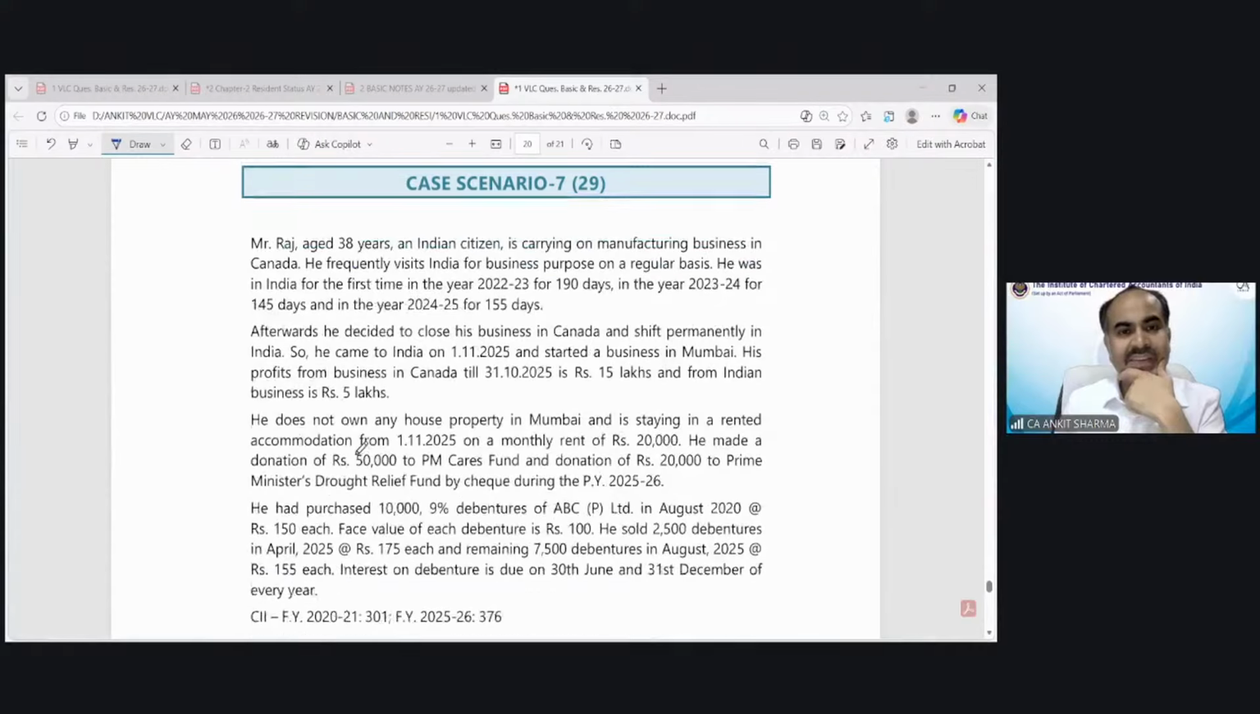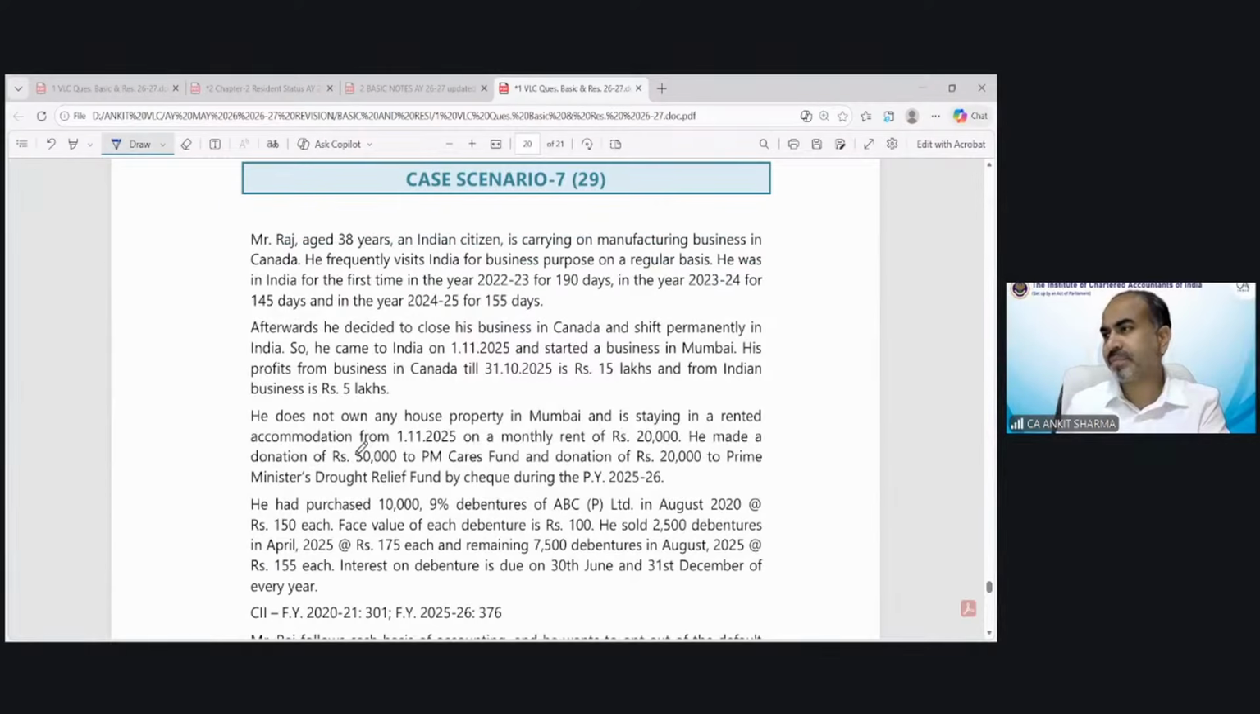Case number 7, Mr. Raj, 38 years, an Indian citizen, is carrying on manufacturing business in Canada. He frequently visits India for business purpose on a regular basis. He was in India for the first time in the year 22-23 for 190 days. So for 22-23, he was in India for 190 days.